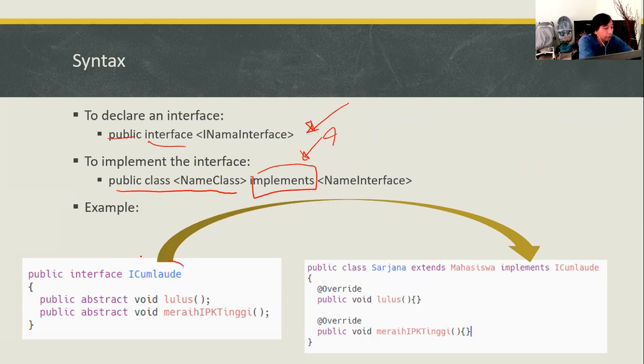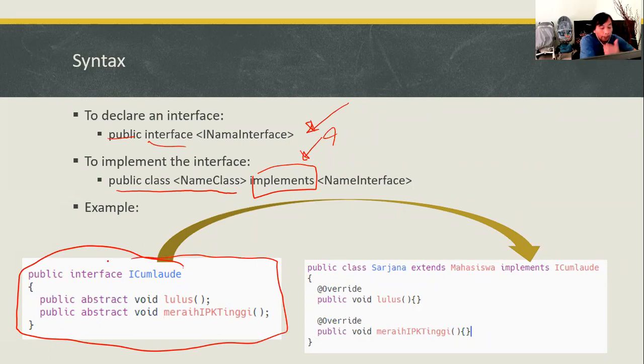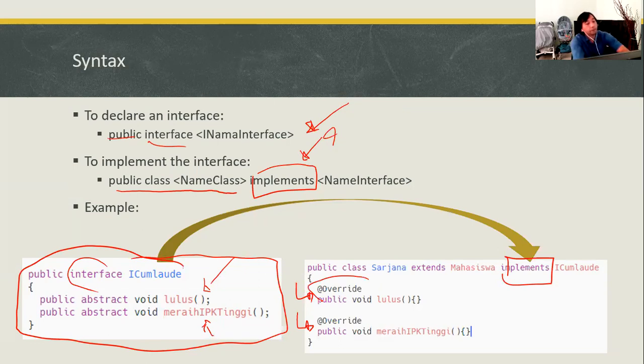So let's say we are creating this interface, and we have two methods. When we use this interface, we use the implements keyword. It means that every method belonging to the interface must be overridden. We always have to override the method.